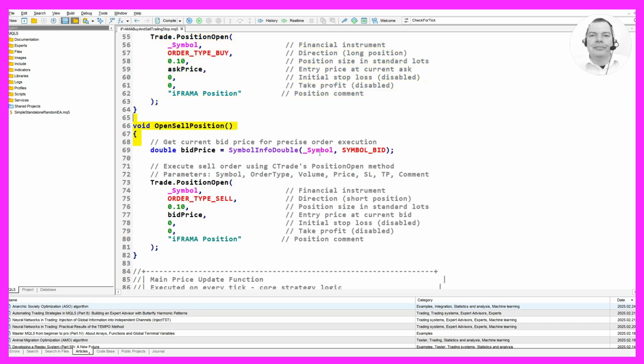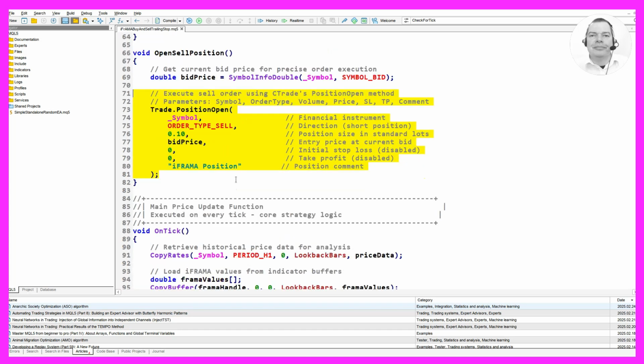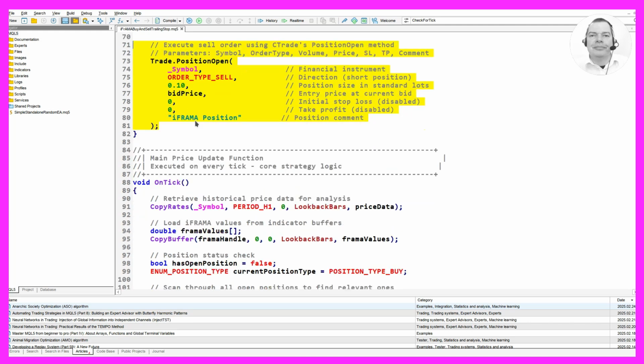Similarly, the open sell position function retrieves the current bid price and executes a sell order using the same PositionOpen method. Again, we specify the financial instrument, order type, volume, entry price, initial stop loss, take profit, and a comment. This function also opens a sell position with a size of 0.10 lots.